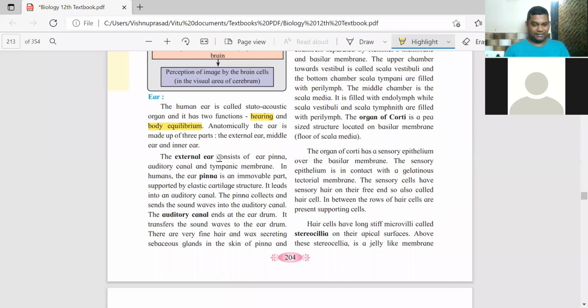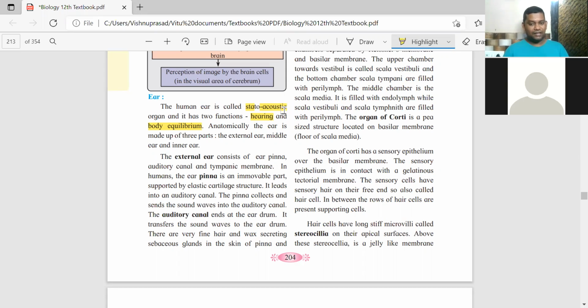Body equilibrium means body balance, posture. Also because of the ear. Yes, that is also connected. So the human ear is called a statoacoustic organ. Stato means balance, acoustic means hearing, both the functions.